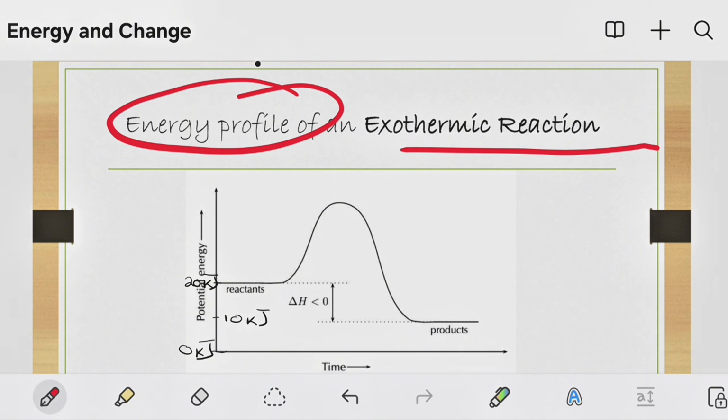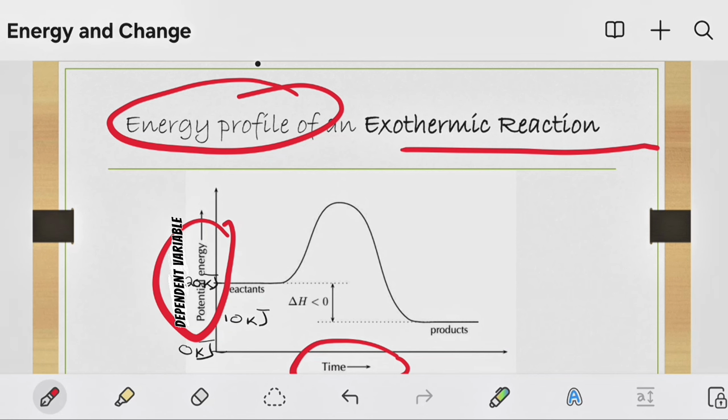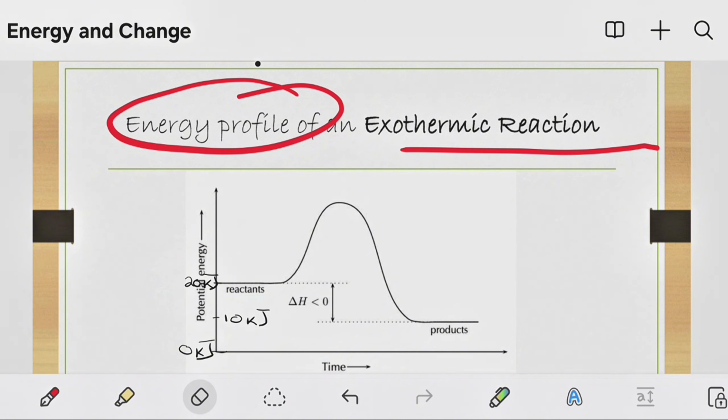The energy profile is a graph showing the potential energy of the reaction as time goes. The potential energy is time dependent, so it is the dependent variable, whereas time is the independent variable. Where we are is to have the ability to analyze what is happening in this reaction.